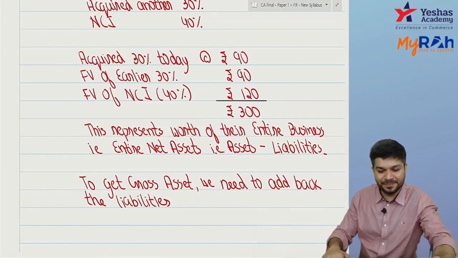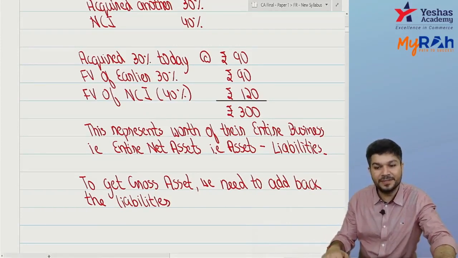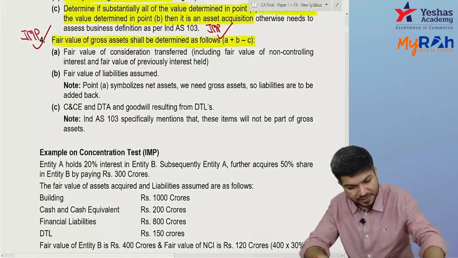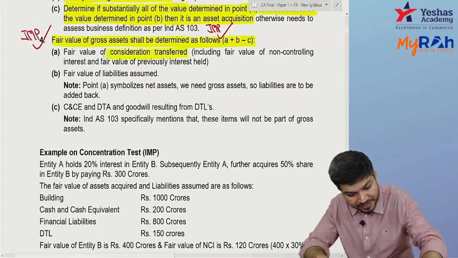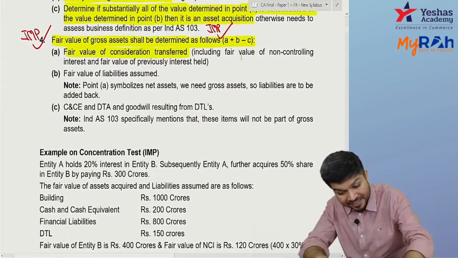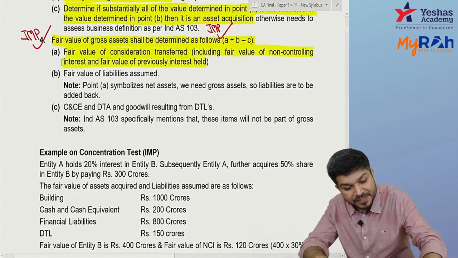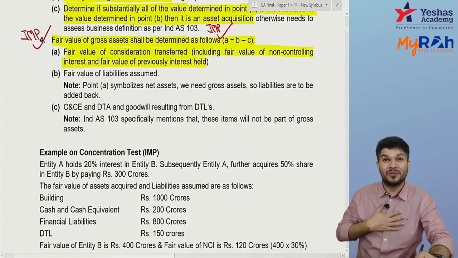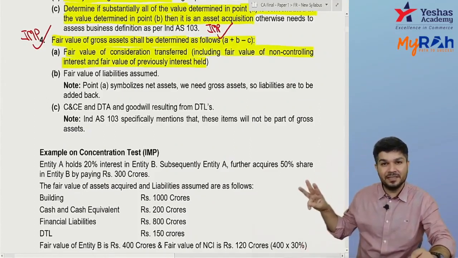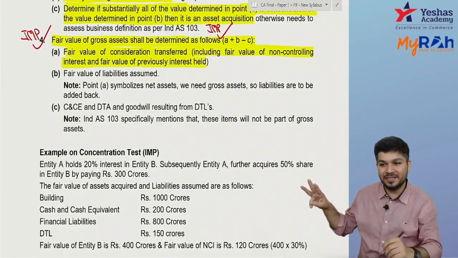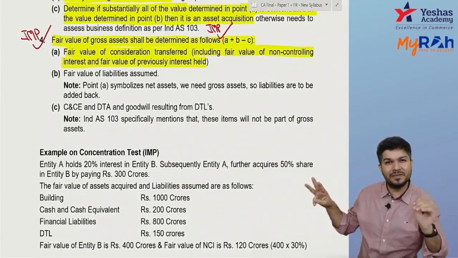Yes, no? Okay, so check over here. How do I get gross asset? First, the fair value of consideration which you are transferring, including the fair value of NCI and the fair value of previous equity interest held. Today I acquired 30% at 90. The earlier 30% today again has a fair value of 90, and NCI 40% has a fair value of 120.